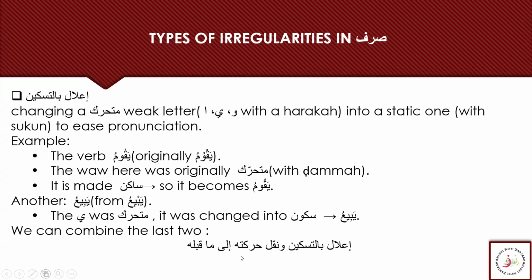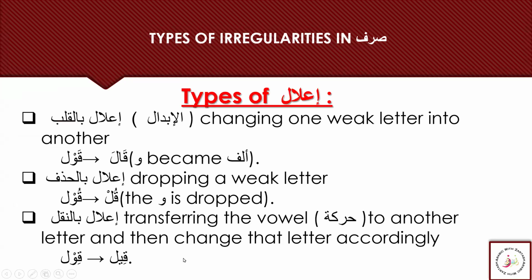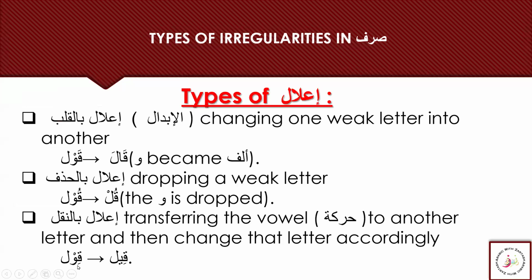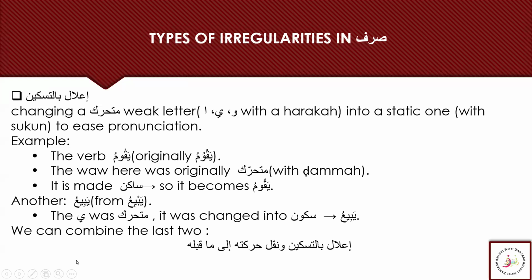So Elal with Taskin, so we have like two things here. We can combine these both, Elal Nakl and Elal with Taskin: Elal with Taskin wa Nakl Haraka Ilama Qablu. So here we see whatever the Haraka before, it can be given. You can change the letter, or you can give the haraka to the letter before. So these two can be combined in one.